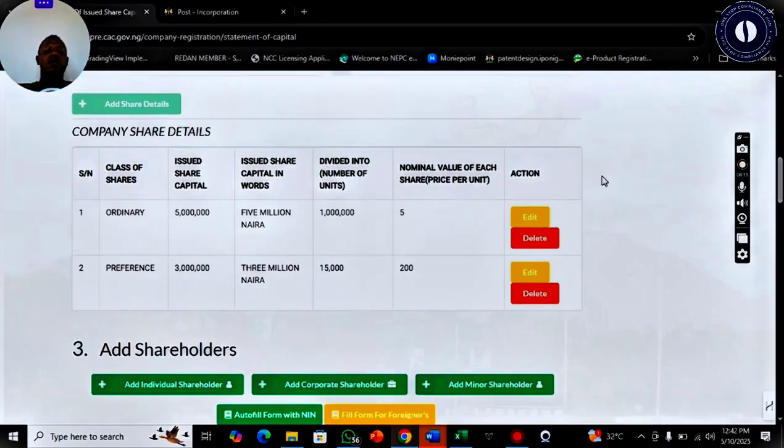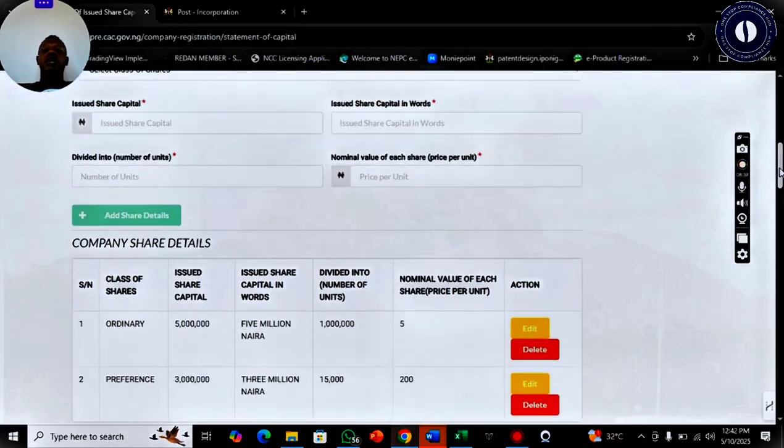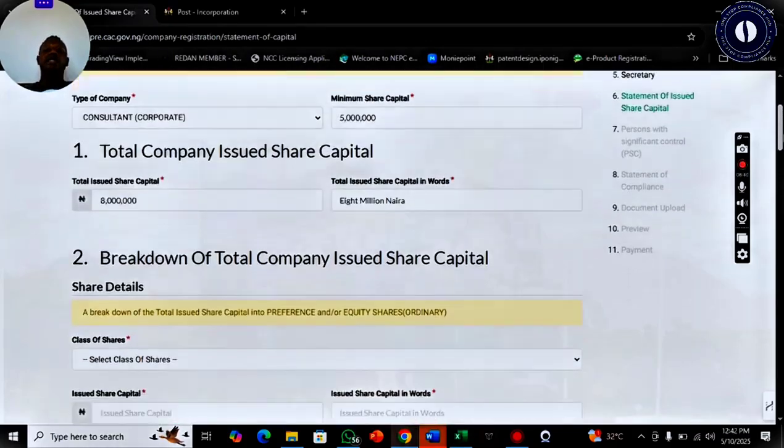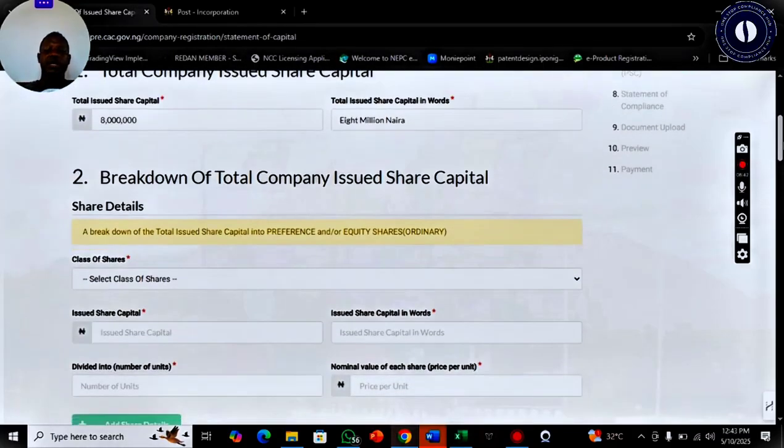So you can now see we have ordinary shares of 5 million and preference shares of 3 million. And for the ordinary shares, we have a total of 1 million to offer to the public or to our members. And for the preference share, we only have 15,000 to offer to our members because each is valued at 200 and this is valued at 5 naira. So basically, that is how you create your share allotment on the CAC Post Incorporation dashboard.